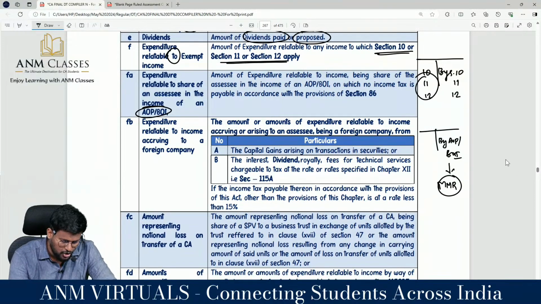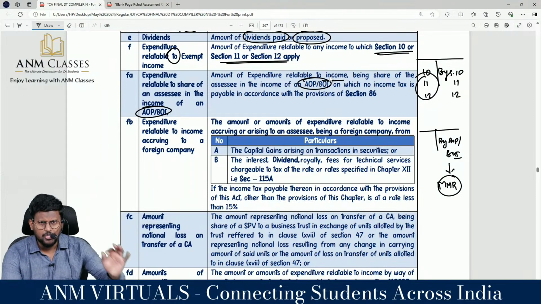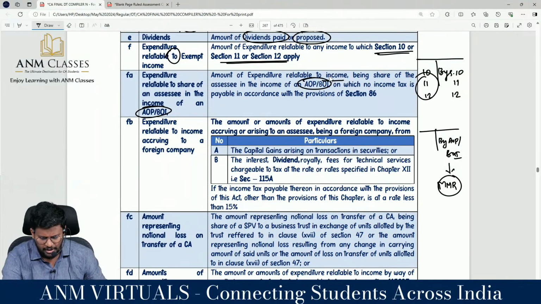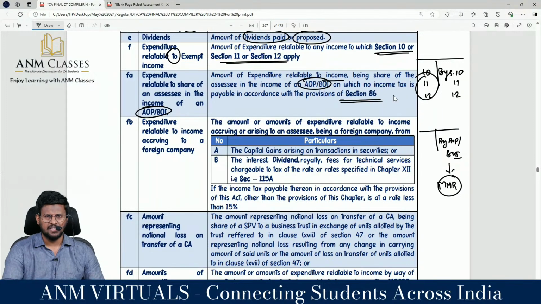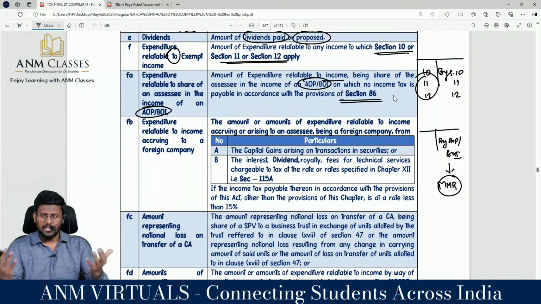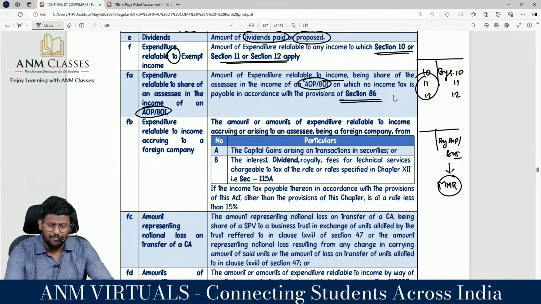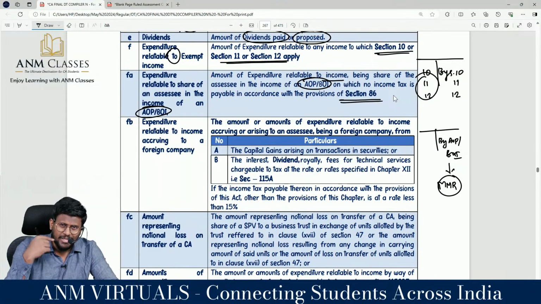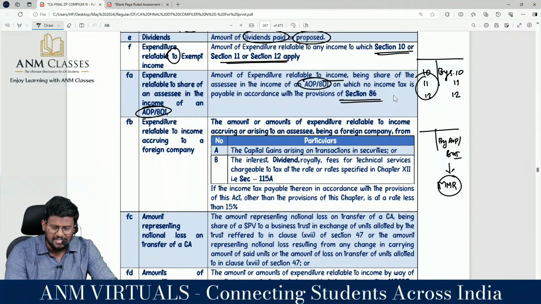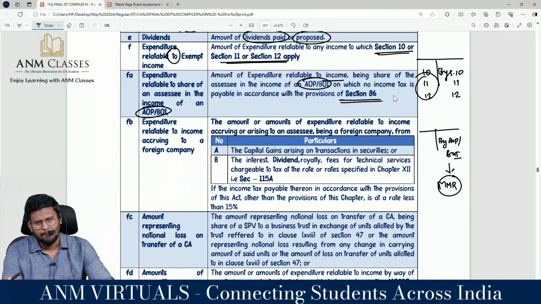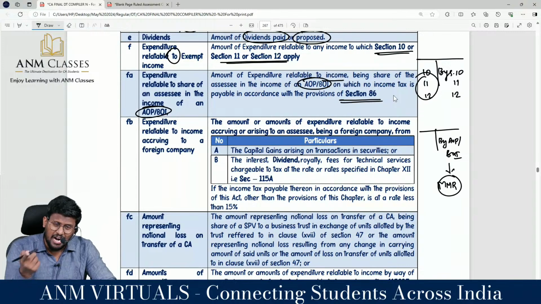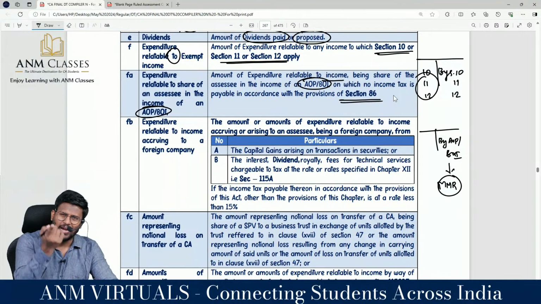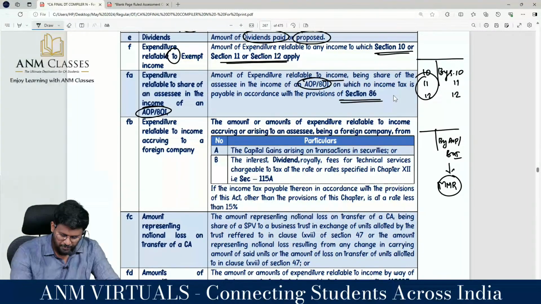Amount of expenditure relatable to income being share of assessee in the nature of AOP or BOI, on which no income tax is payable in accordance with the provisions of section 86. What is the provision of 86? If the AOP or BOI suffered tax at MMR, we can say that they have suffered tax at MMR. Then the corresponding expenditure incurred to earn that income should be added back. Super fantastic to the core.